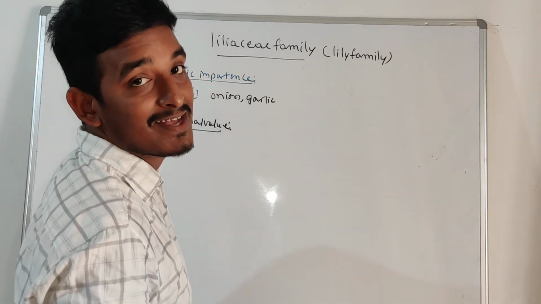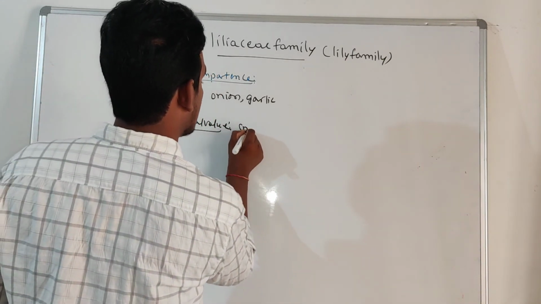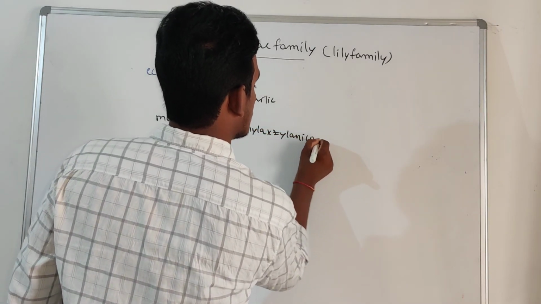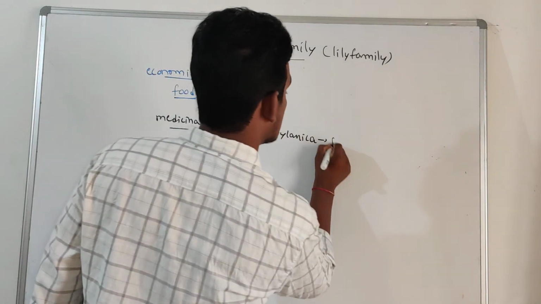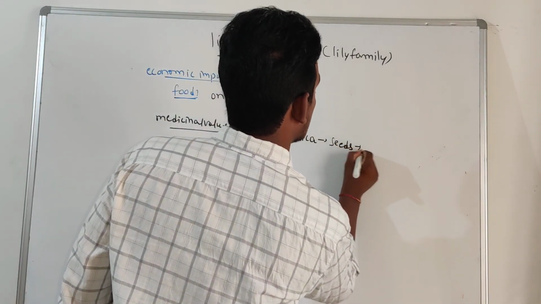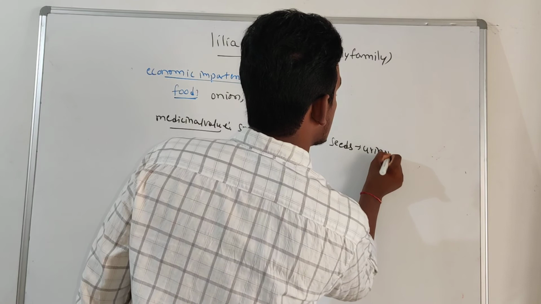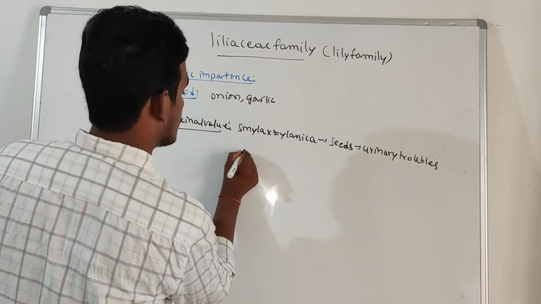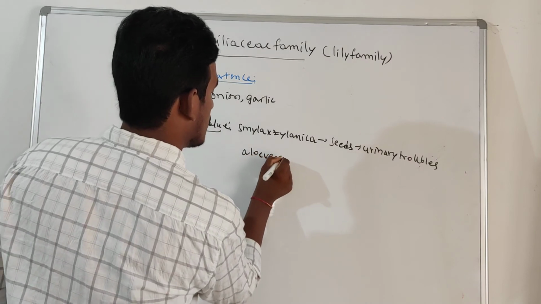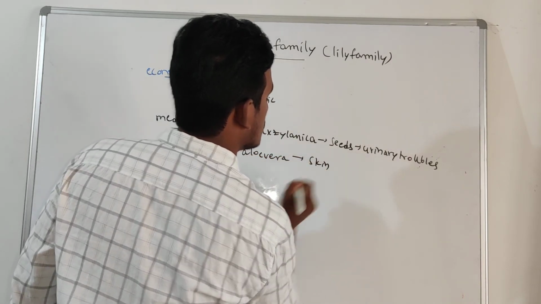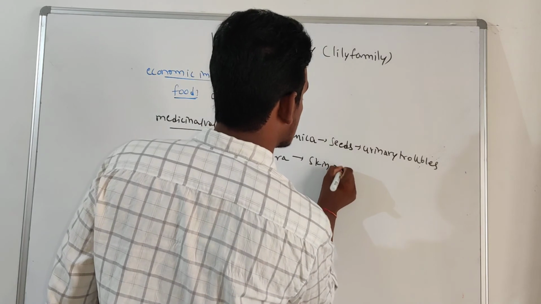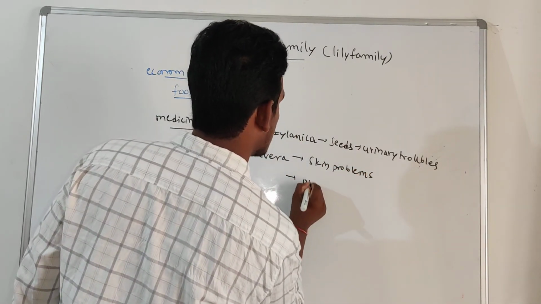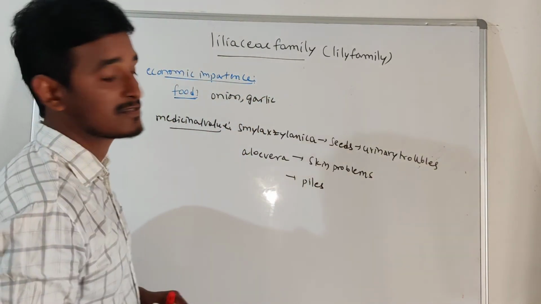If you take Smilax zeylanica, sarsaparilla, these seeds are helpful to cure urinary troubles. And along with this, aloe vera is helpful to cure skin problems. And along with this, it is helpful to cure piles also.